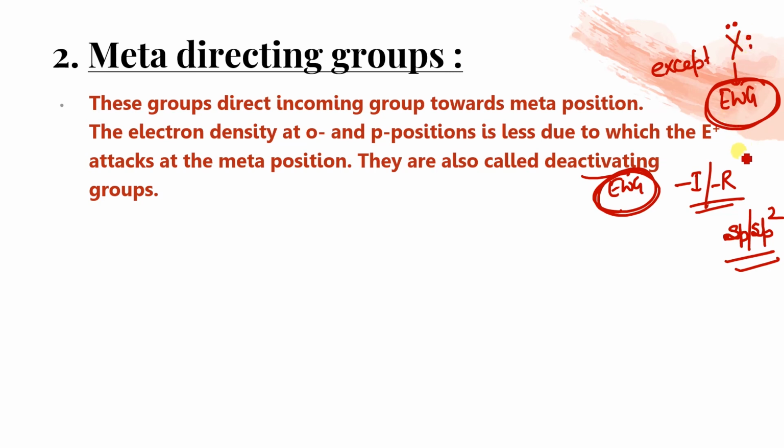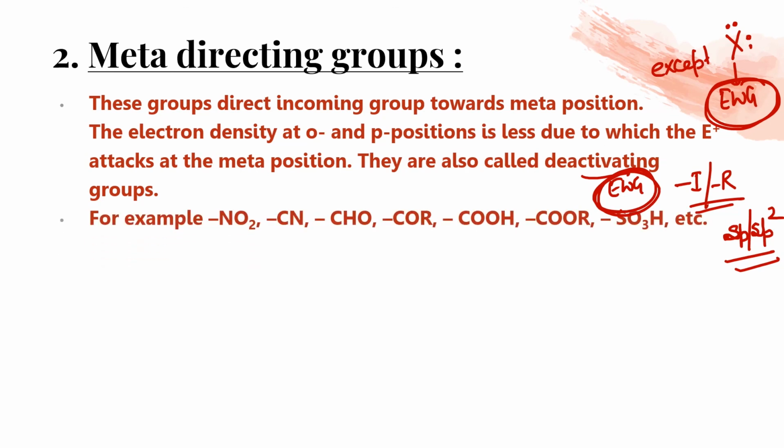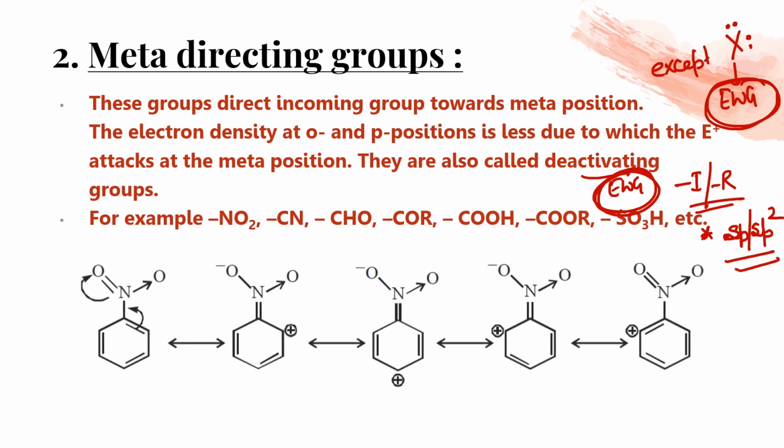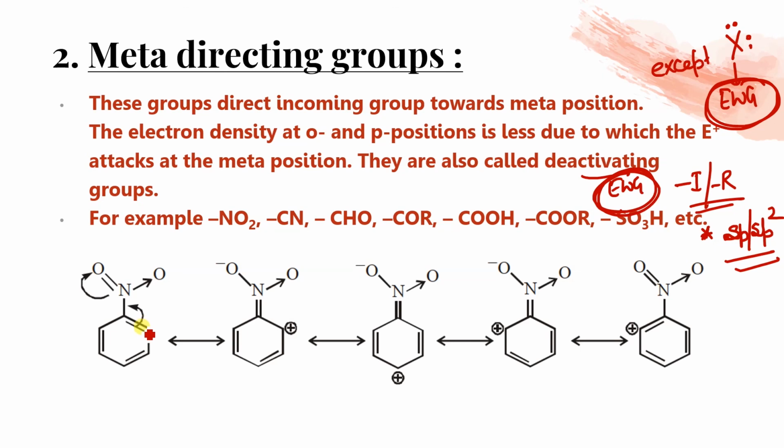Halogen is although an electron withdrawing group, but it is ortho and para directing because of the resonance. Do the resonance and you get higher electron density at ortho and para position. So this is, you can say, NO2, CN, CHO. So this is a trick: the first element with which the benzene ring is attached should be sp or sp2 hybridized. Example, you can see that NO2. If you show the resonance, this is plus charge, plus charge, plus charge. That means electron density is lesser over here, lesser over here, lesser over here, in comparison to meta position. So automatically we can see that the meta position has higher electron density. So the electrophile will attach to this only.